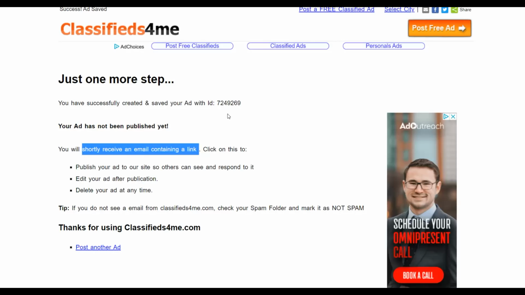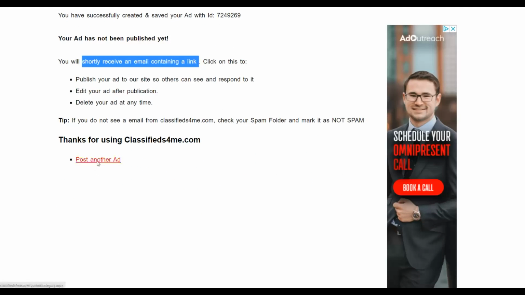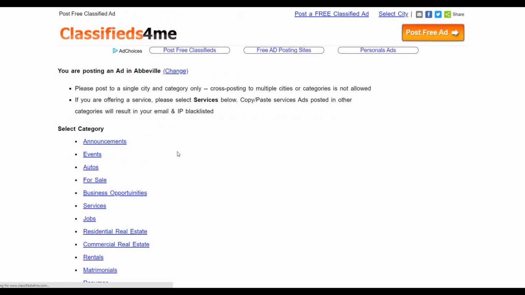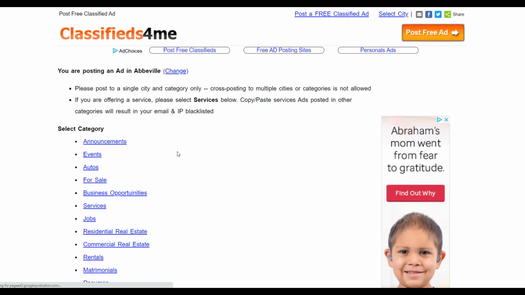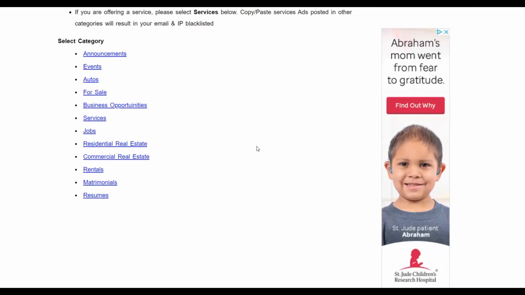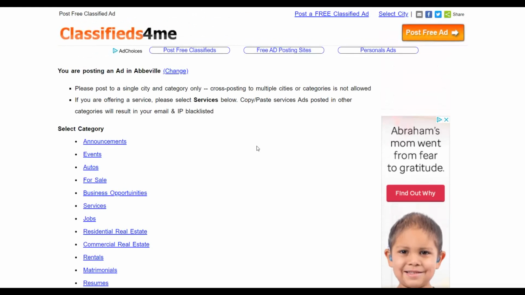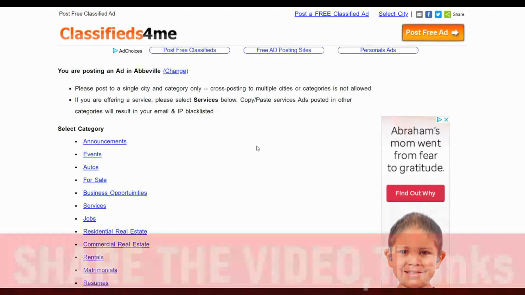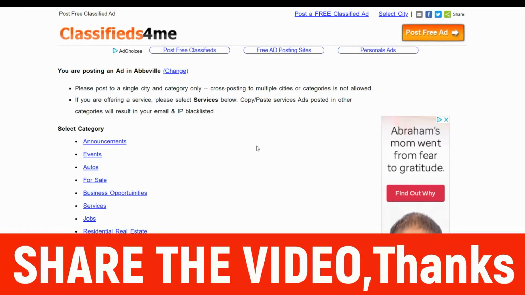Once you've activated your ad, what you're going to do next is click on post another ad. And you're going to post a lot of ads in a lot of different categories from here and promote affiliate offers on ClickBank and make a lot of money. And it's going to convert very well with low ticket affiliate offers. So that's the simple method I'm showing you that you can use to start getting some free traffic, promote affiliate offers, and start making some extra income very easily with this free method.